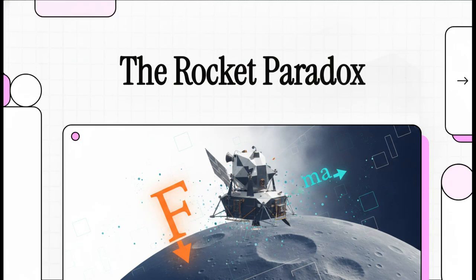Welcome to This Explainer. We're all taught in school that force equals mass times acceleration. It's totally ingrained in our brains. But here's a wild thought. If engineers relied on that exact equation to land a multi-million-dollar spacecraft like Chandrayaan-3 on the lunar surface, their calculations would be completely wrong, and the rocket would literally crash.